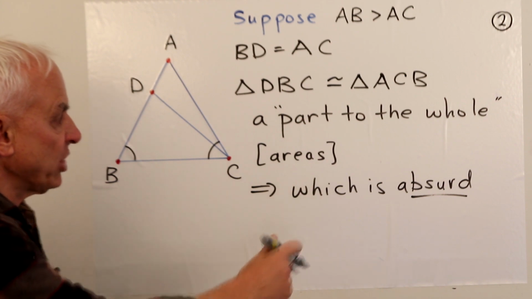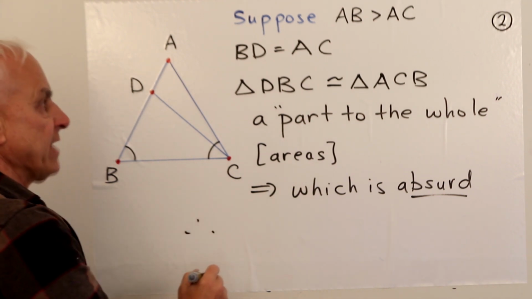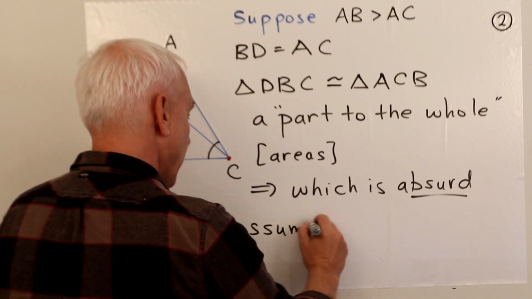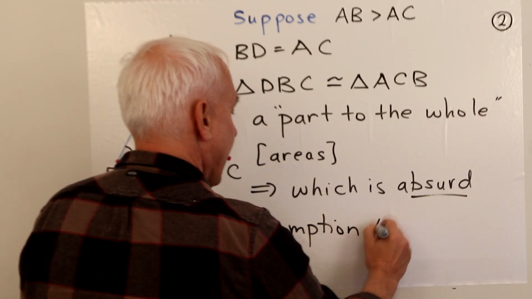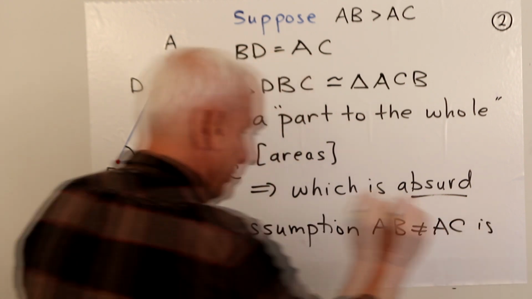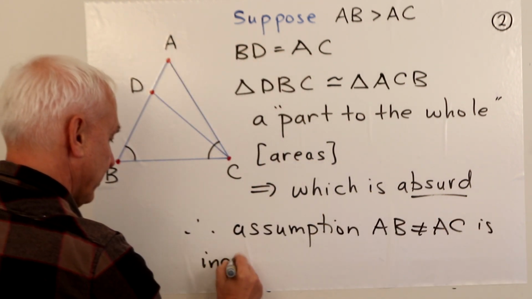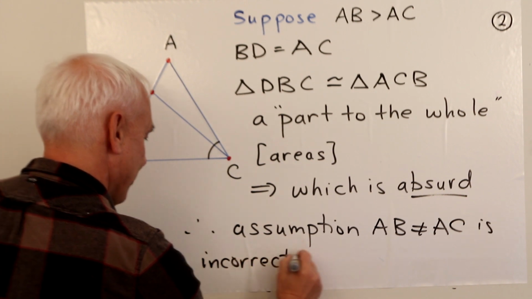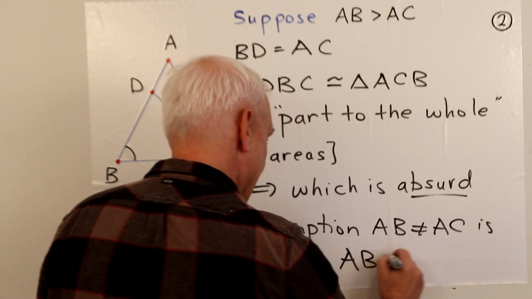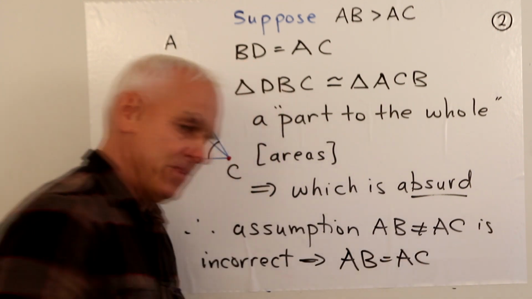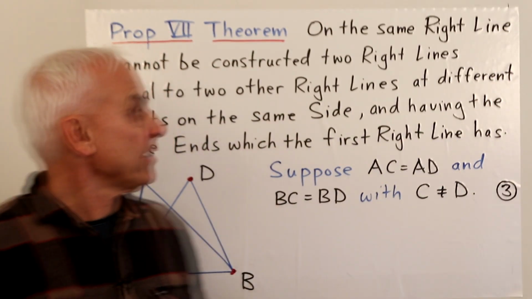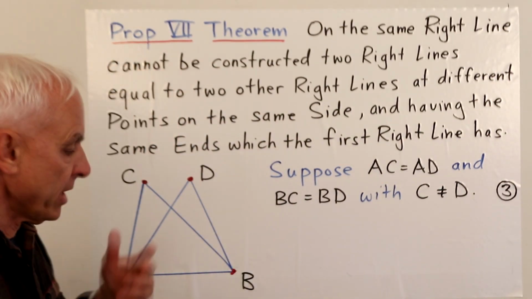Okay, so that's the contradiction right there. And so therefore the conclusion is that the assumption that AB does not equal AC is actually incorrect, which tells us that, therefore, AB actually does equal AC, which is what we are trying to prove. All right, great. Now let's have a look at proposition 7, another theorem.